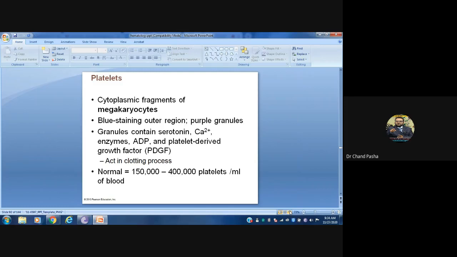Now the normal range. Everybody must be aware of this because of dengue and several viral diseases, even COVID. So how much should be there? 15 lakhs to 40 lakhs per ml platelet count should be there.